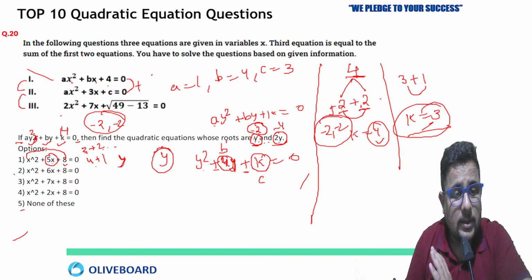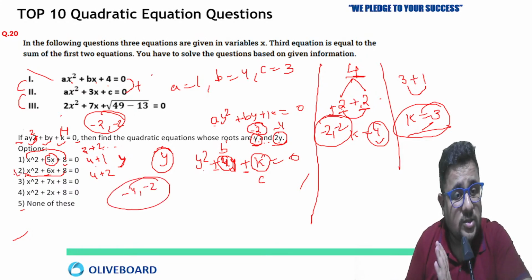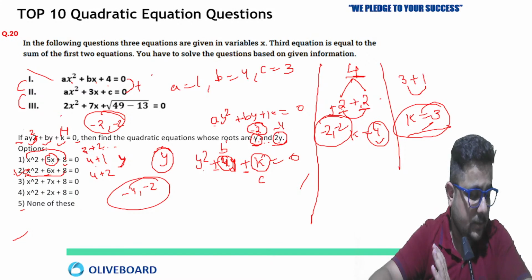Now second one, 8 into 1, so 8. Now just wait, 6 into 2 parts, so 4 plus 2, 6, 4 into 2, 8. Yes, so here you are getting -4 and -2 as the roots. So the second equation is going to be your answer.